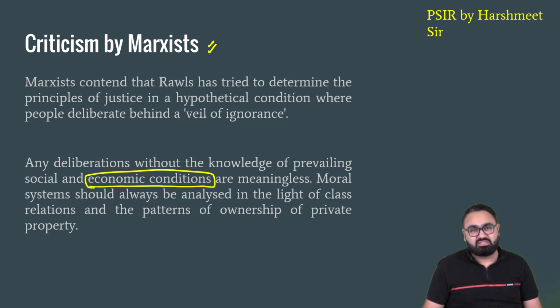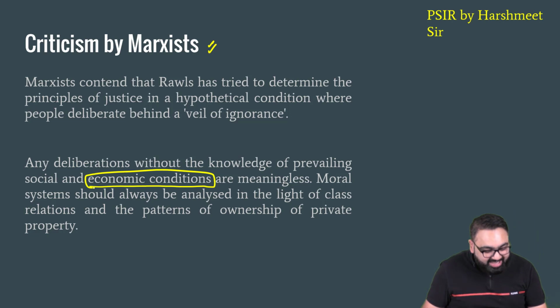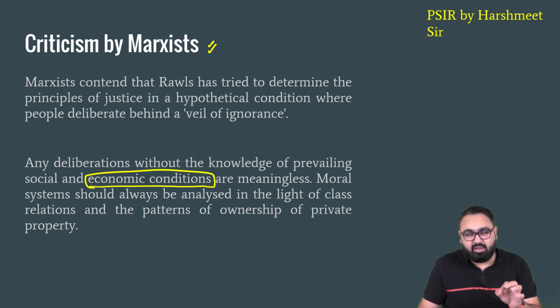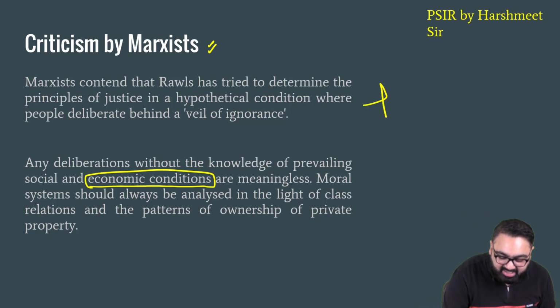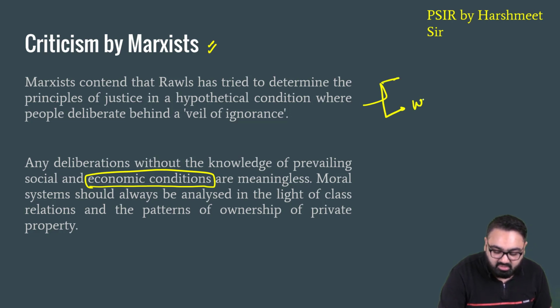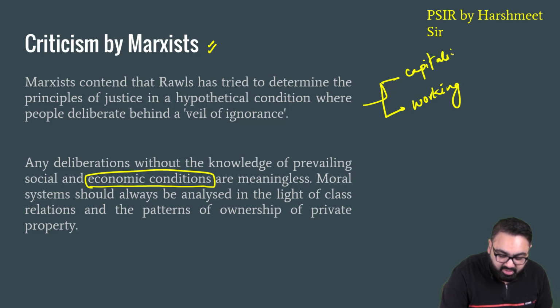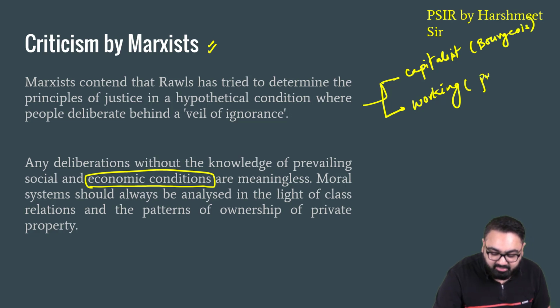As per the Marxists, the society runs in such a manner that everything, politics, education, religion, every single thing, depends upon the economic condition. As you know, Marxists believe that the society is divided into two parts. There is a working class and there is a capitalist class. In other words, there is a bourgeois and there is a proletariat.